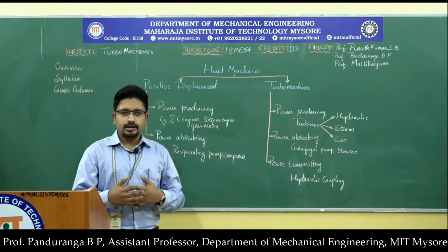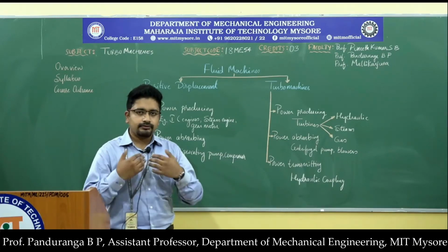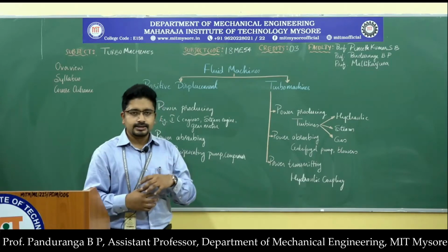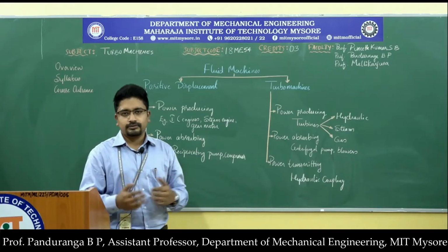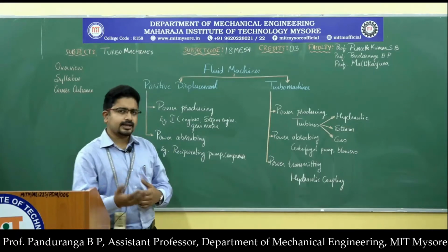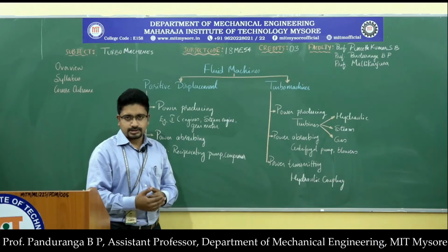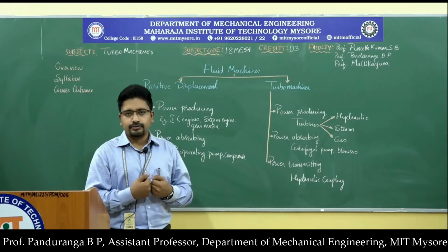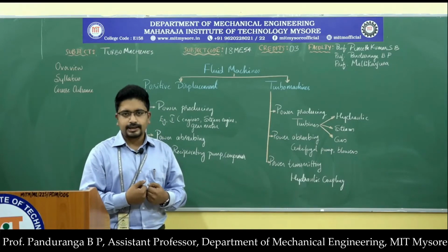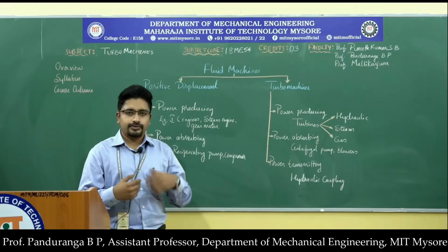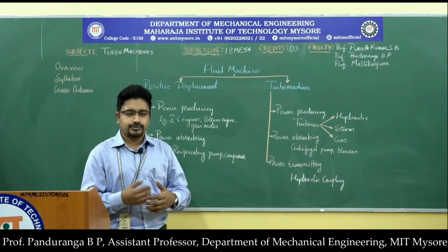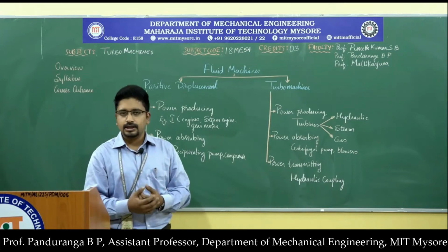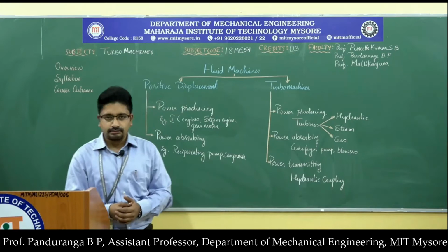nose. So here the flow is not continuous, and there will be a time in which the air will be inside our body and it is cut off from the rest of the surrounding air. So that is an example for a positive displacement machine. Similarly, the heart has to draw blood from all parts of the body, and then it has to create a circulation of blood. So it draws from all parts of the body and circulates it to the different parts of the body.